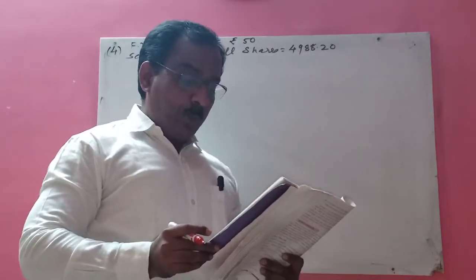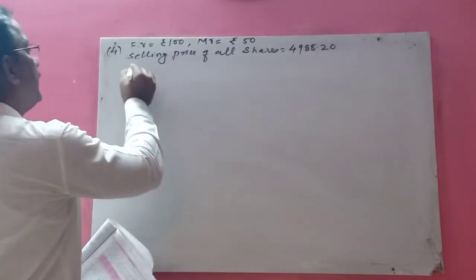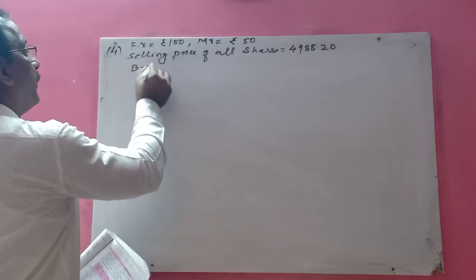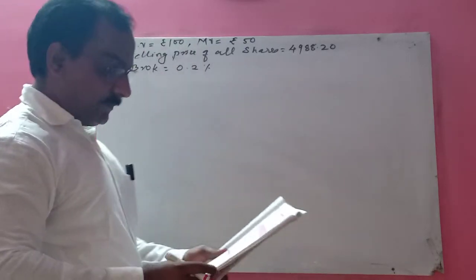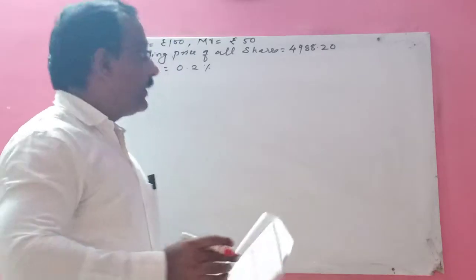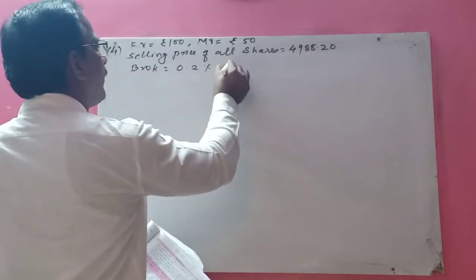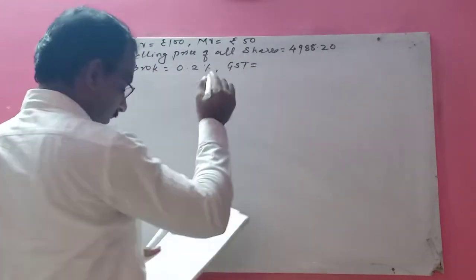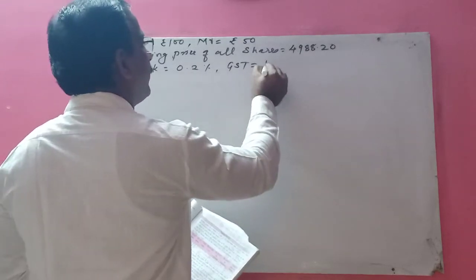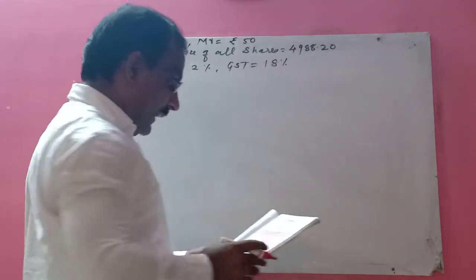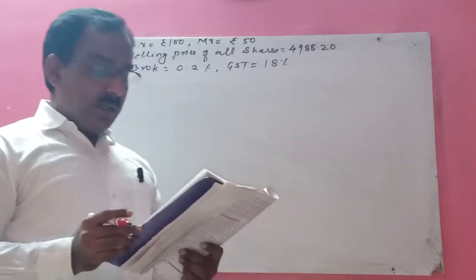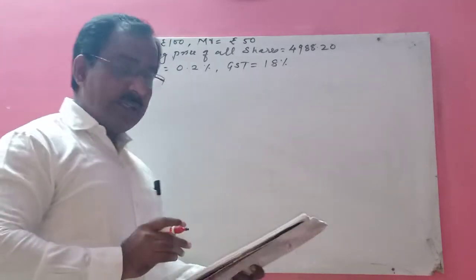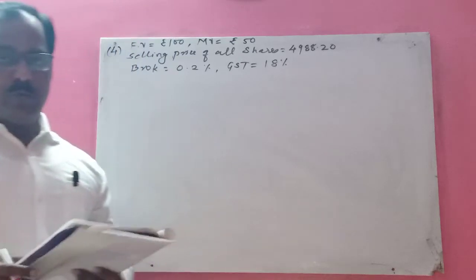Then she paid brokerage. So write brokerage here. Brokerage is 0.2%. GST on brokerage is 18%. Then we have to calculate how many shares she sold. The number of shares we want to find out.